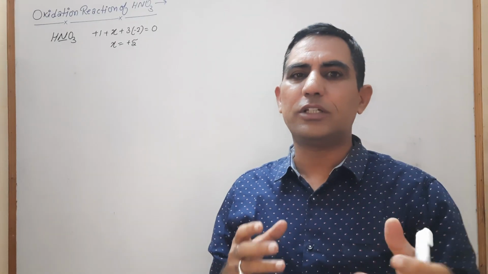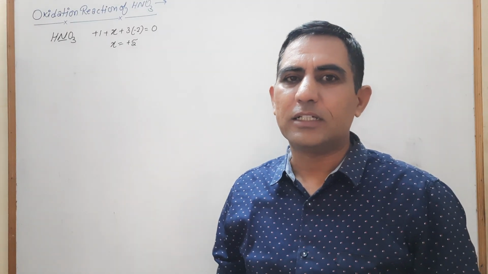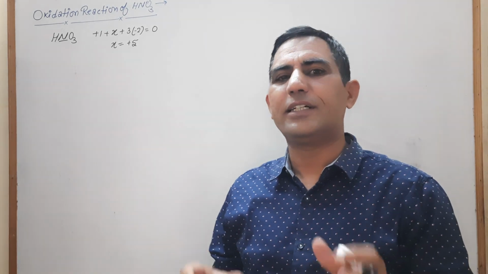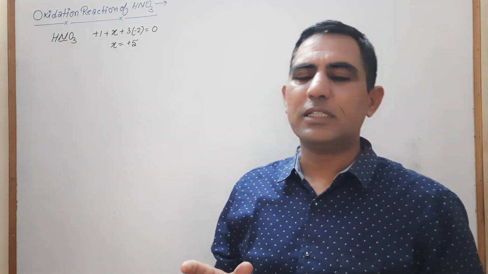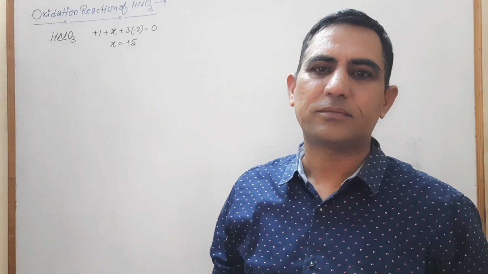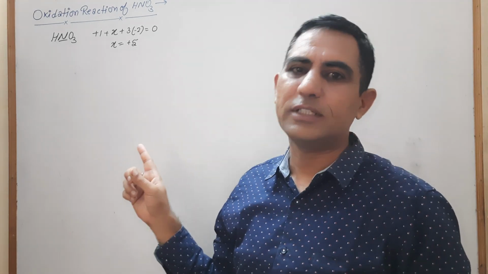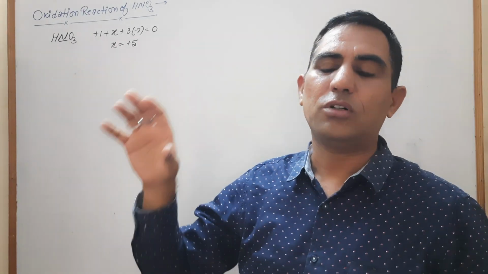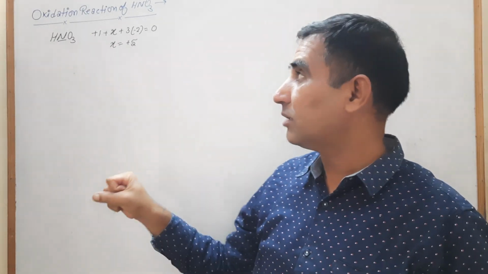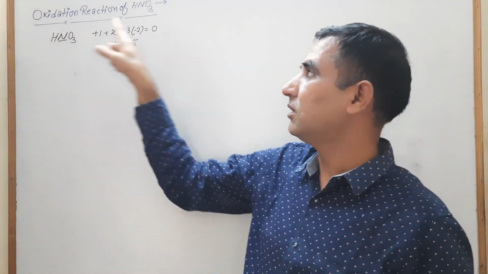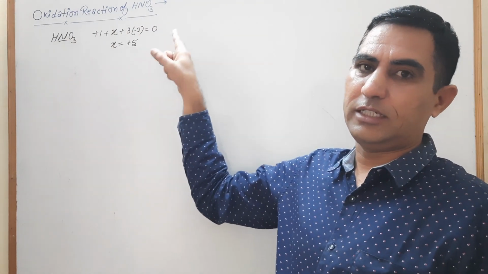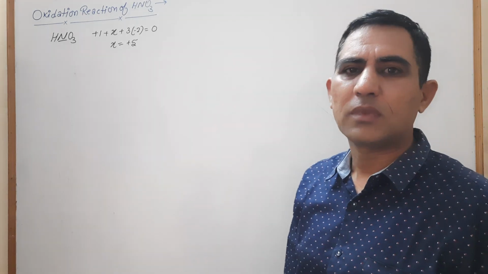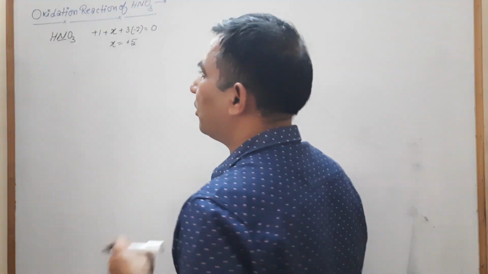When HNO3 is reduced, that indicates that other compounds are oxidized, because oxidation and reduction reactions take place simultaneously. If other compounds are oxidized, that means HNO3 is a strong oxidizing agent. Why is it stronger? Because nitrogen is present in its highest oxidation state. The products of oxidation depend on the following criteria.